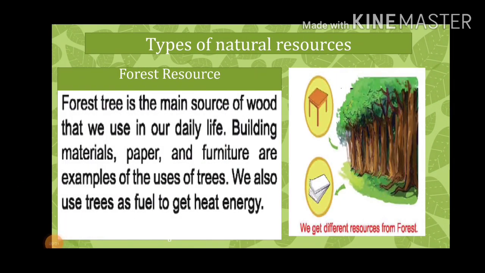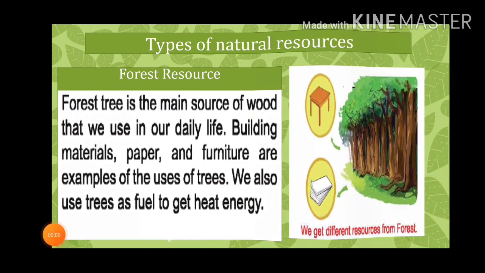Next comes the forest resource. Forestry is the main source of wood. We use wood in various purposes. For example, the paper we write on is made from wood. Also, we use different types of furniture in our daily life. Mostly they are made from wood. We can also burn the trees, and it can be used as fuel. The burned trees make heat energy, and that can be used as fuel in many industries or maybe for cooking. So forest resources are very important in our daily life.